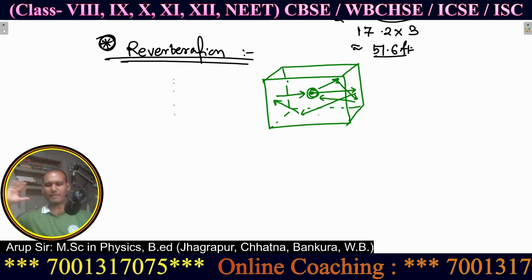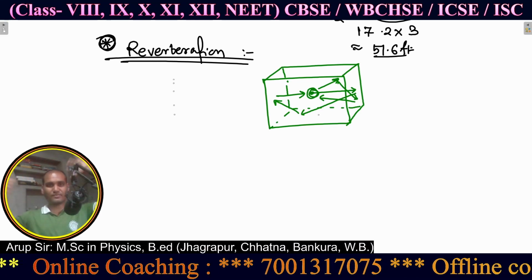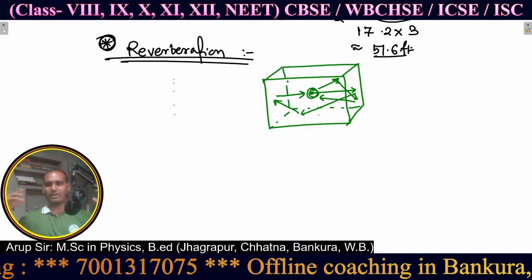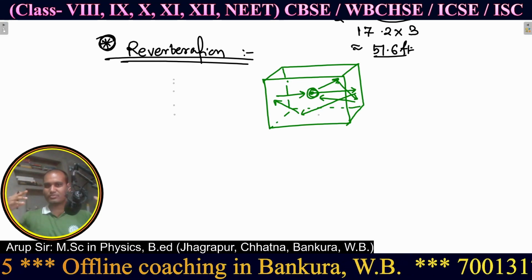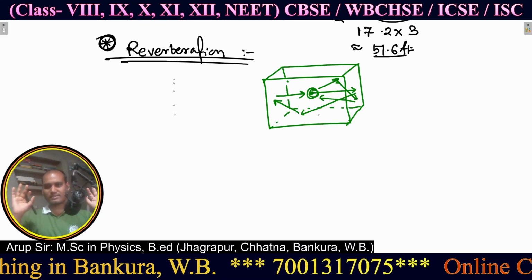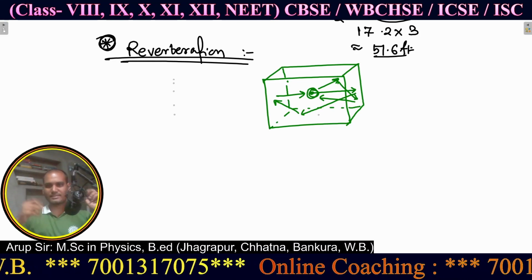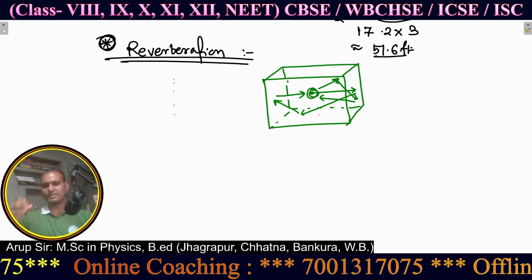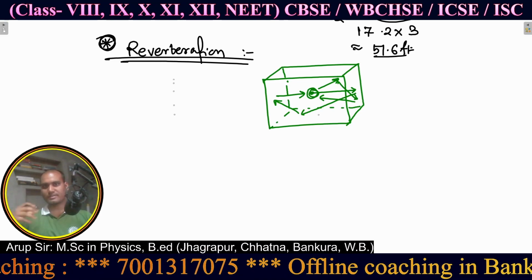So this kind of multiple reflections are taking place, as there are total 6 surfaces inside this room. From each and every surface a lot of reflections are produced and they come to my ear simultaneously, so that I can't distinguish each and every sound. So then a chorus type of thing is happening. This is known as reverberation. Multiple reflection, when heard by an observer, is known as reverberation.